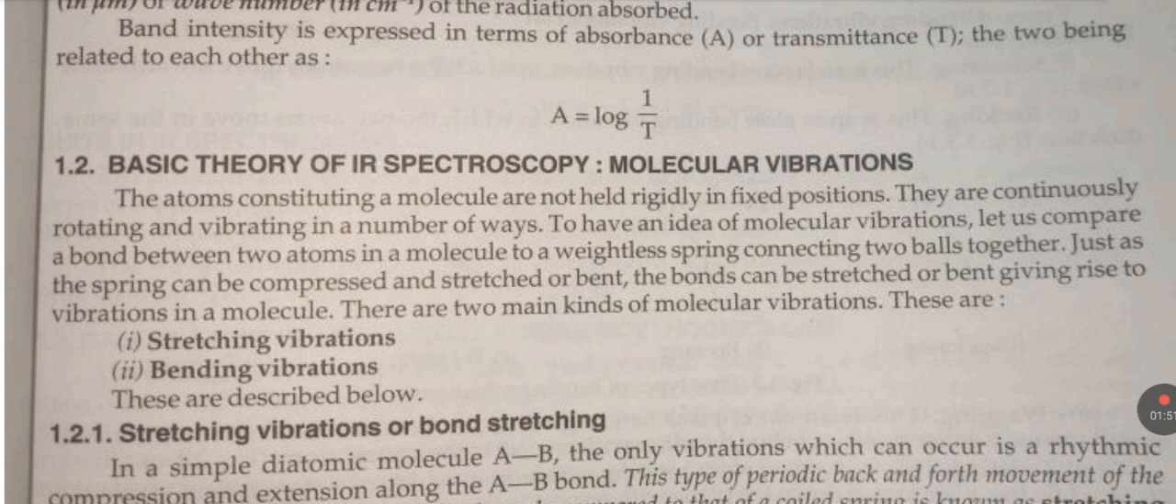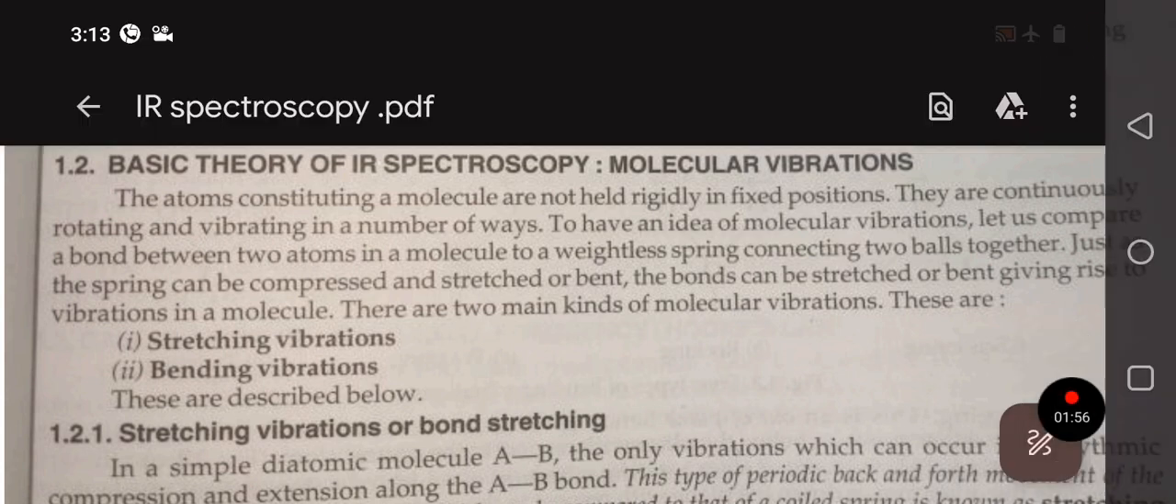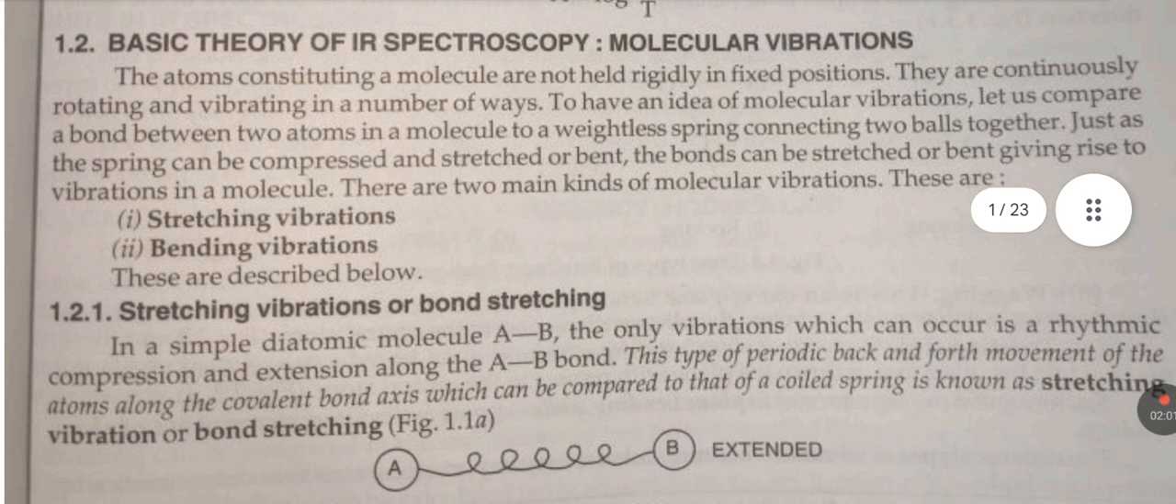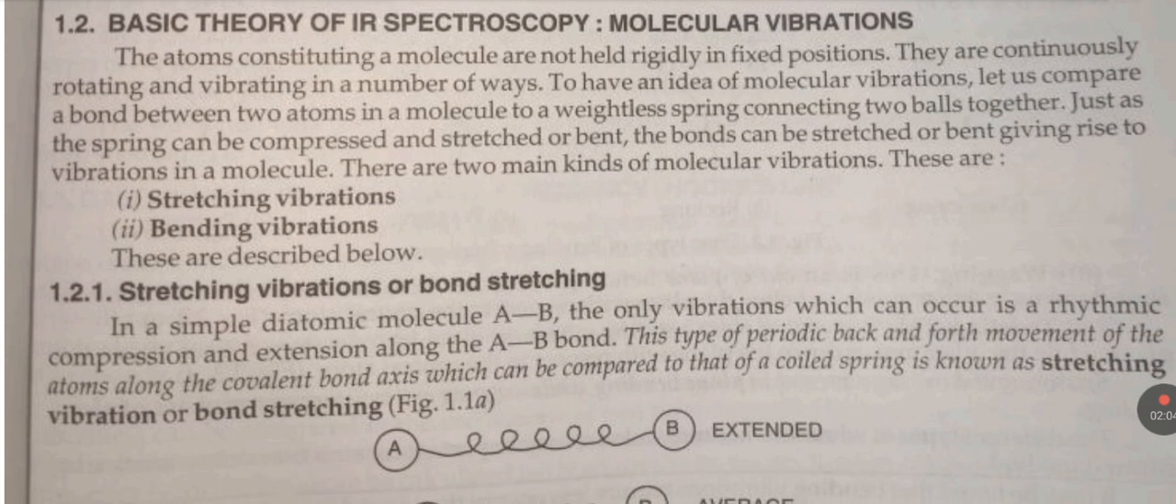Basic theory of infrared spectroscopy: molecular vibrations. The atoms consisting of a molecule are not held rigidly in fixed positions. They are continuously rotating and vibrating in a number of ways. To have an idea of molecular vibration, let us compare a bond between two atoms in a molecule to a weightless spring connecting two balls together. Just as the spring can be compressed and stretched or bent, the bond can be stretched or bent, giving rise to vibration in the molecule.